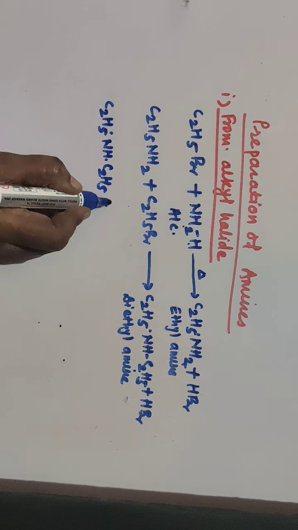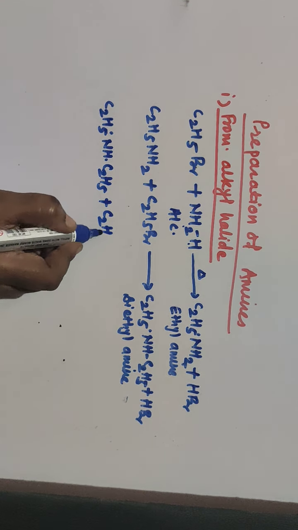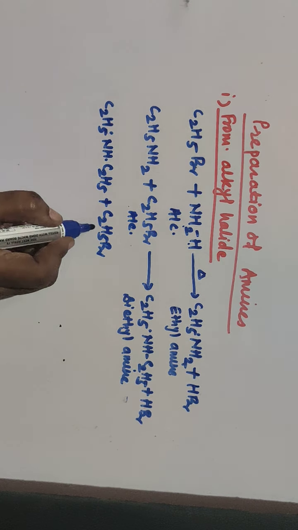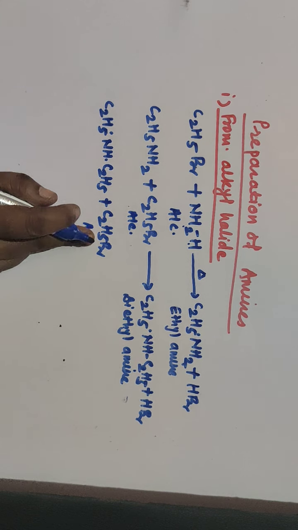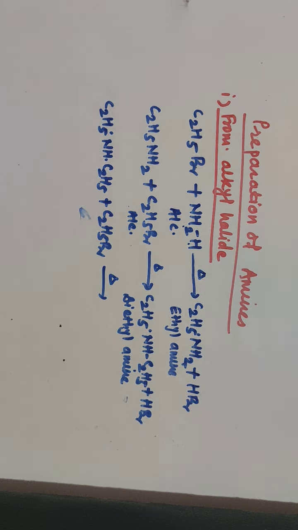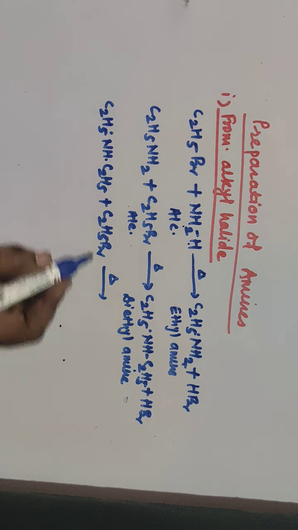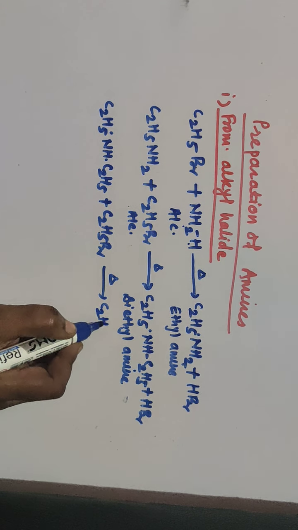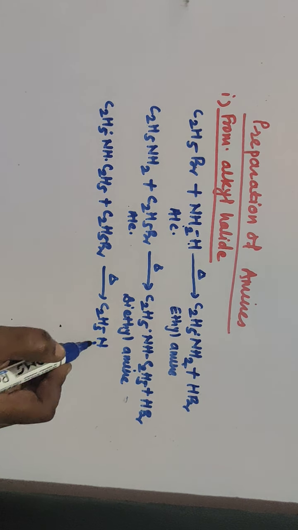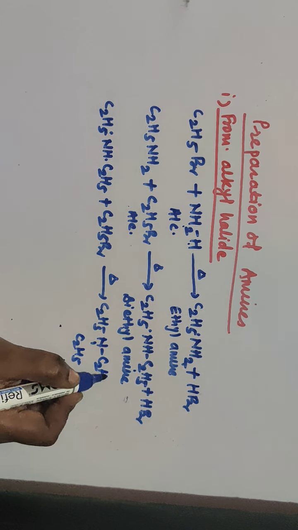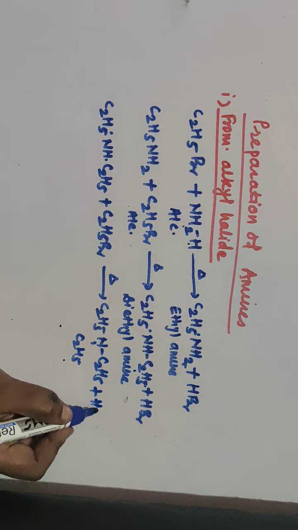Then the next is again this compound, C2H5 NH C2H5. Again it is treated with one more molecule of C2H5Br. Every time the condition is it should be heated. So the remaining hydrogen atom is replaced by one more alkyl group, C2H5 thrice, and you will get a tertiary amine and HBr.